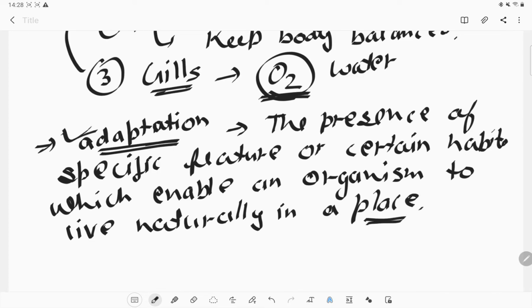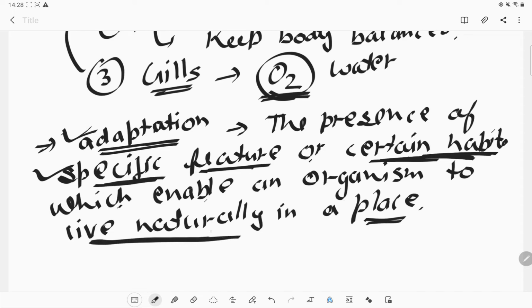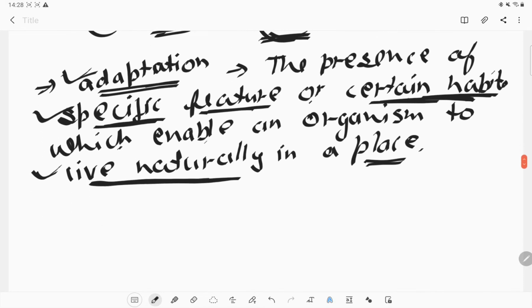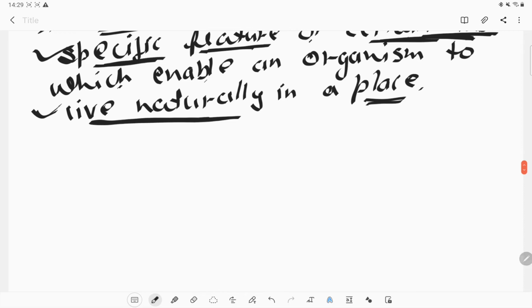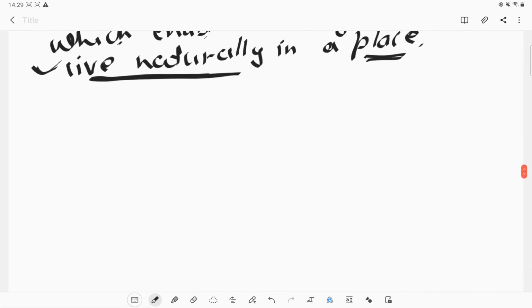So adaptations are the presence of specific features, whatever specific features our organism is having, or certain habits they have to follow, which enable an organism to live naturally, so that the animal can survive in that condition or live naturally in that place. Like fish cannot live without water and camel can live without water. So that's the adaptations.